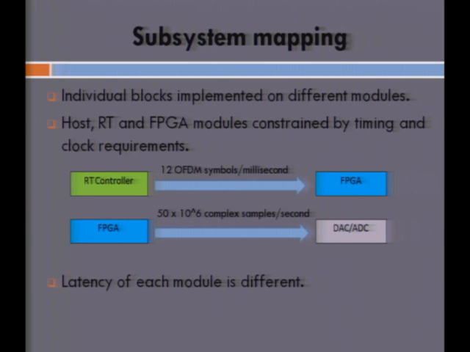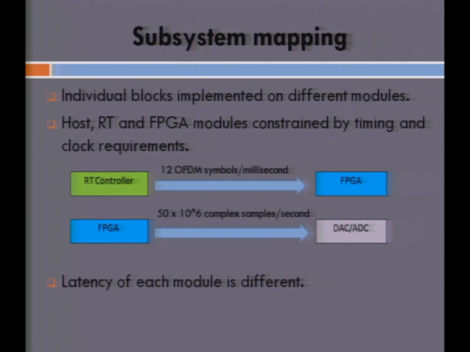So here we can see that the real-time controller is interfaced to the FPGA inside, and in our case, we are talking about generating 12 OFDM symbols per subframe, which is of duration 1 millisecond. This means that the real-time controller has to pump out 12 OFDM symbols per subframe to the FPGA in order to make sure that the FPGA doesn't lose out on data for processing.